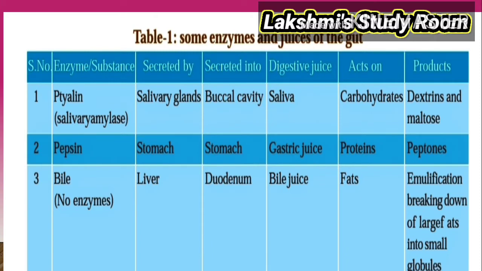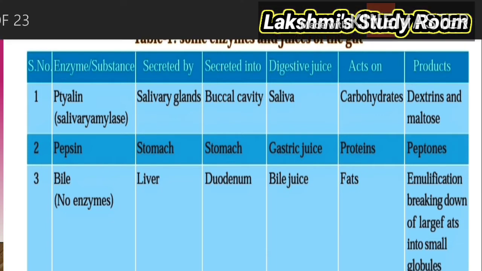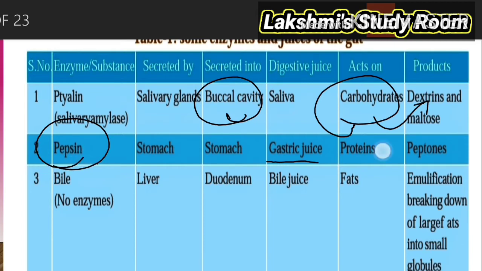This table was given in your textbook, that is, some enzymes and juices of the gut. Ptyalin or salivary amylase, which is secreted by the salivary gland, is secreted into the buccal cavity. The buccal cavity will otherwise be called the oral cavity. The space present in our mouth will be called the oral cavity. The saliva acts upon the carbohydrates and they will break down into dextrin or maltose. And pepsin is secreted by the gastric glands present in the stomach, and the gastric juice contains pepsin. This pepsin will act upon the proteins, then proteins will break down into peptones.